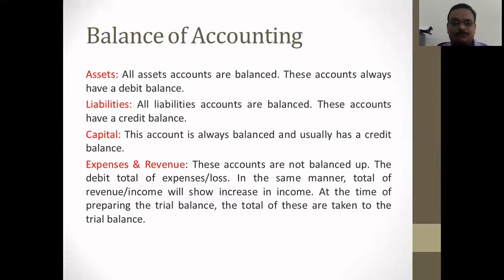Expenses and revenues, capital. This account is always balanced, and usually it has a credit balance. So if we prepare a trial balance, we see that all the liabilities and capital we have to put at the credit side of that particular trial balance. Expenses and revenue are treated in the same manner. All the expenses, these accounts are not balanced up. The debit total of expenses and losses, in the same manner, the total of revenue and income shows increase in income at the time of preparing trial balance.